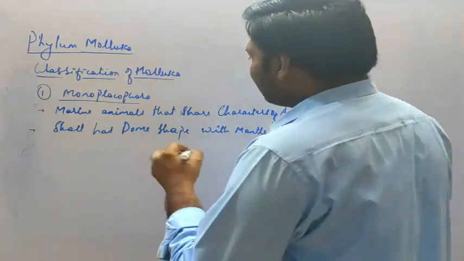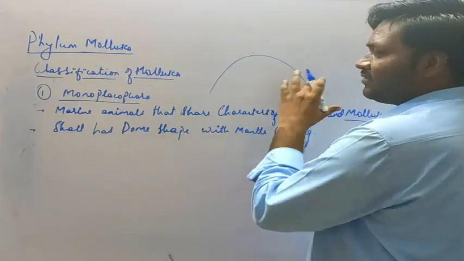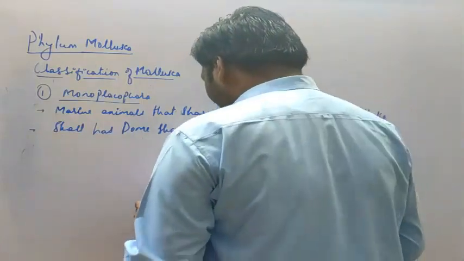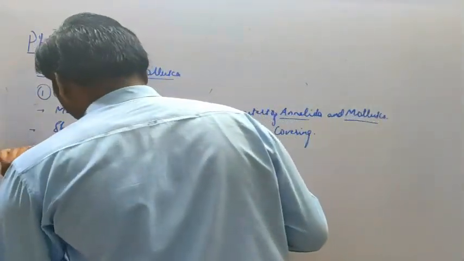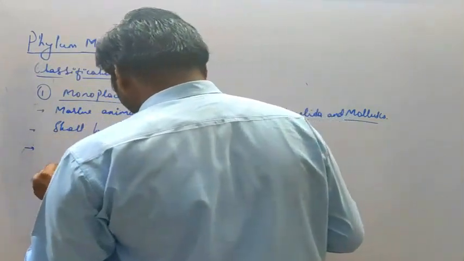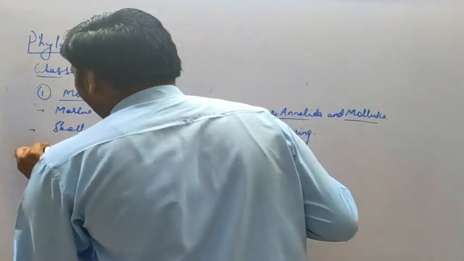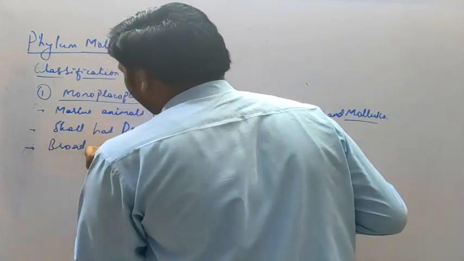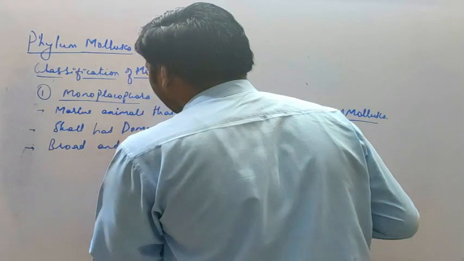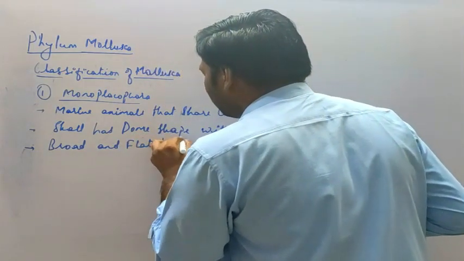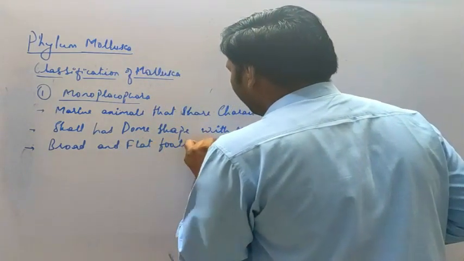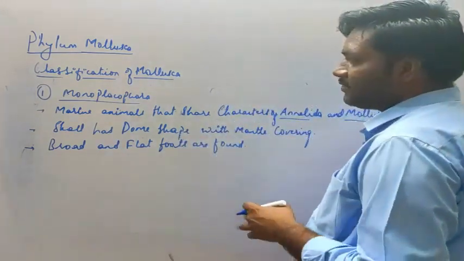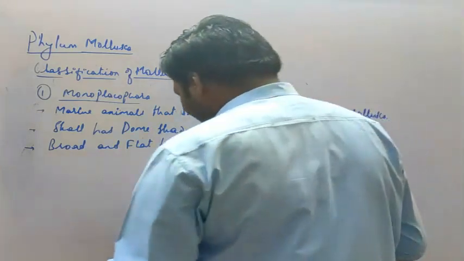So dome shape means like this, and which is covered with the mantle, as in case of snail we have seen. The next, broad and flat foot is found. So these are the characteristic features of the Monoplacophora, and let's see the example.